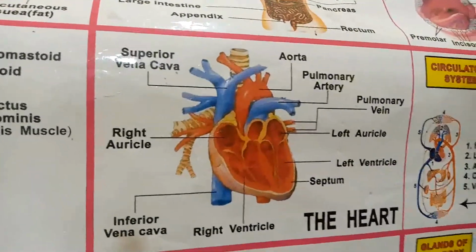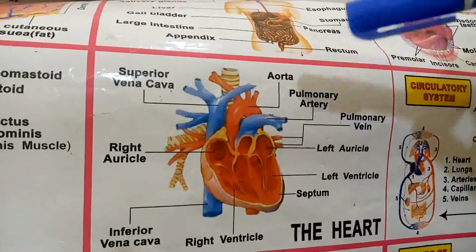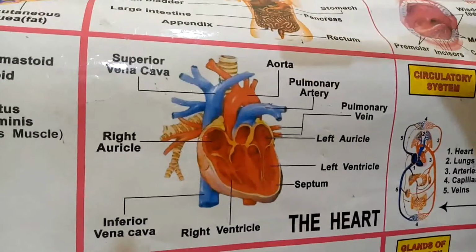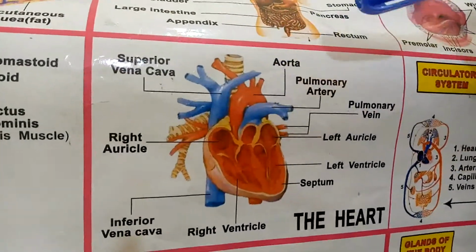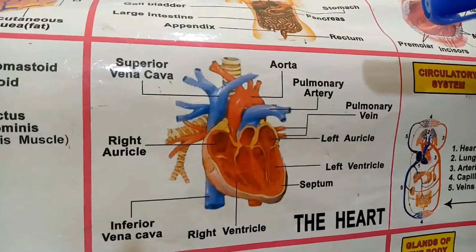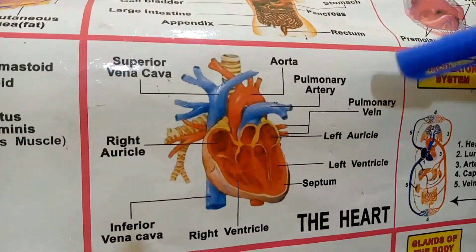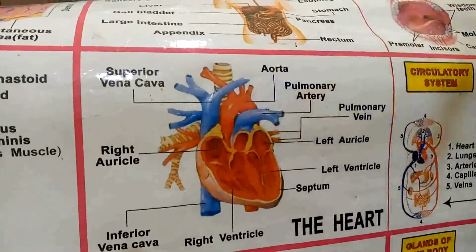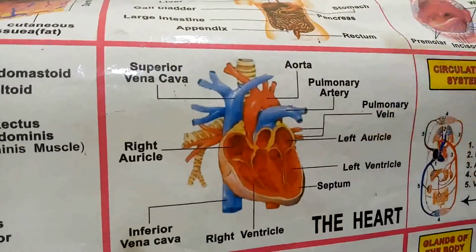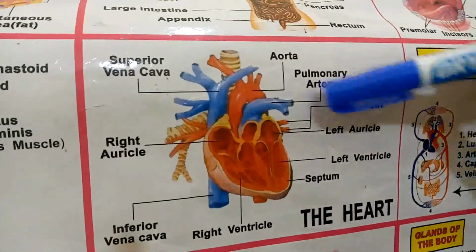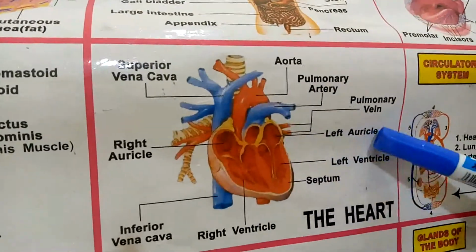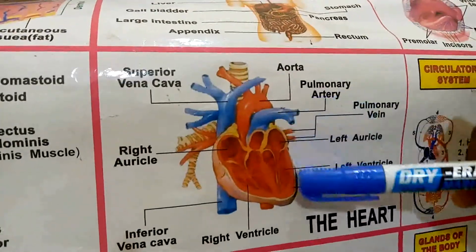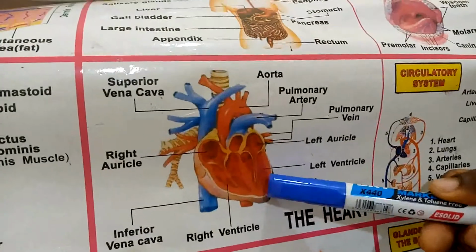Now, when it is pumped to the lung to receive oxygen, and at the lung it receives oxygen, it returns to the heart through the pulmonary veins. You know, the pulmonary veins carry oxygenated blood. So it's these pulmonary veins that carry the blood from the lungs after the blood has received oxygen and bring it into the left auricle. You can see the left auricle here, this chamber. Now from the left auricle, the blood flows into the left ventricle.